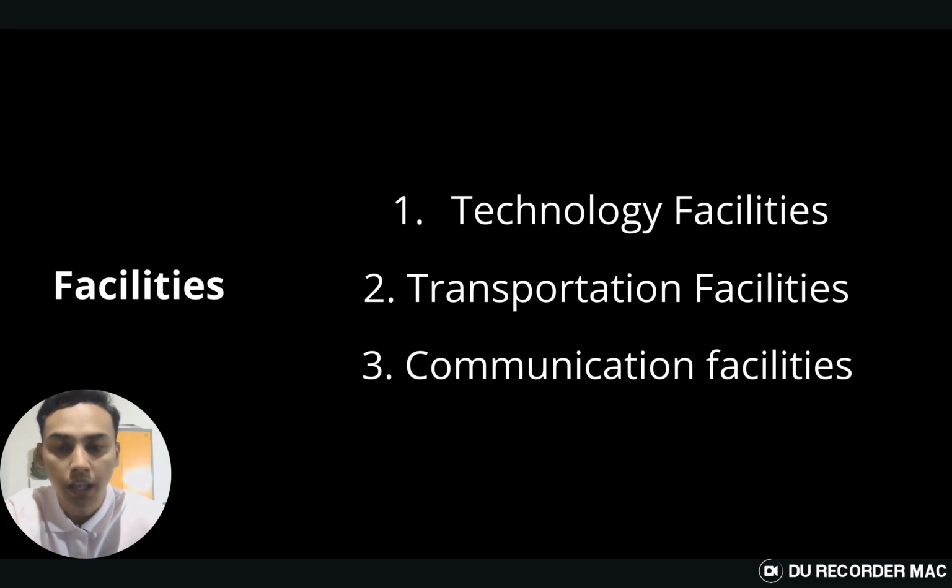Transportation facilities. Airports: in the USA, they have major international airports such as Hartsfield-Jackson Atlanta International Airport. Seaports, significant seaports like the Port of Los Angeles. Highways and roads, the extensive network of highways and roads, including the interstate highway system. Three, communication facilities. The USA has a well-developed communication infrastructure, including internet service, television networks, and radio stations.